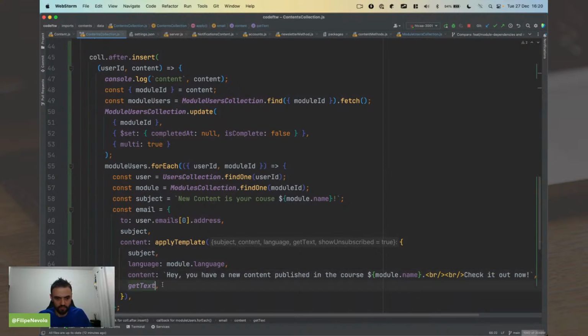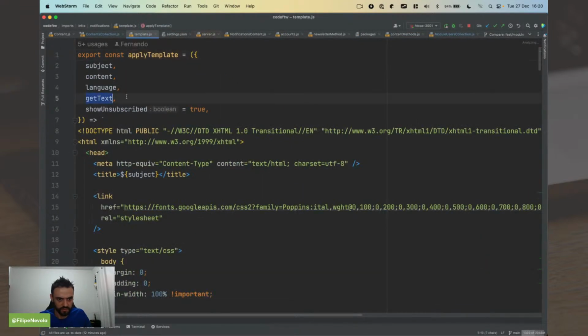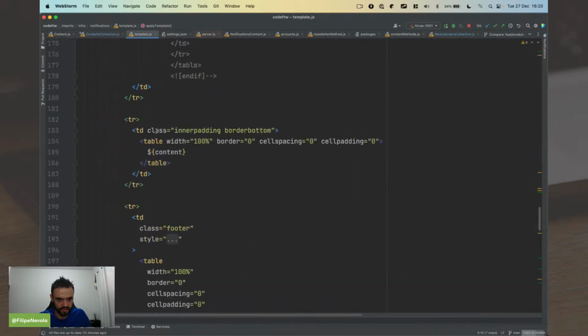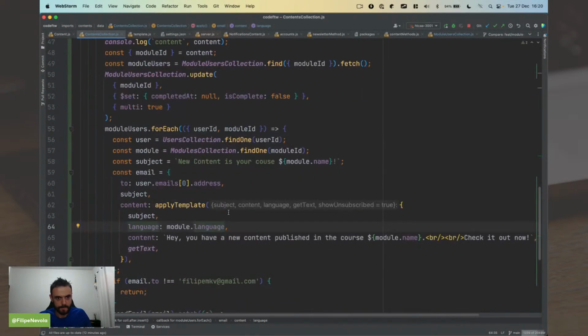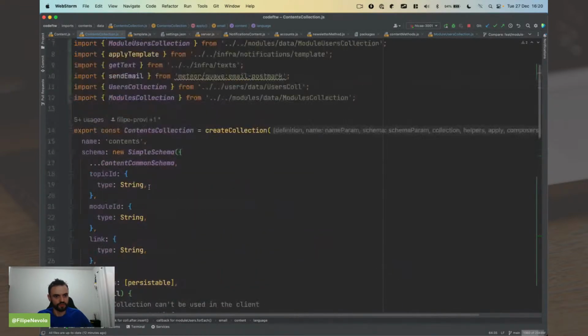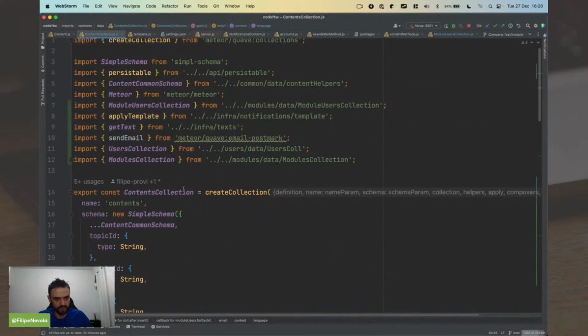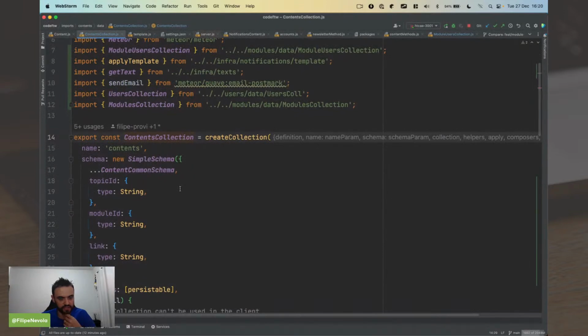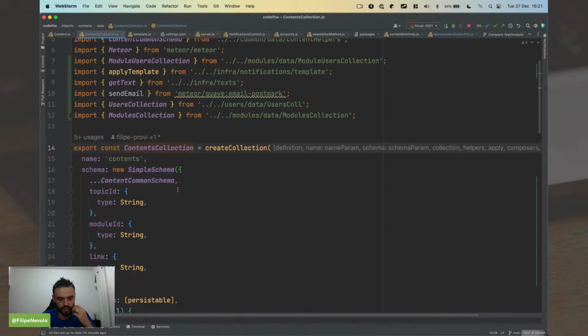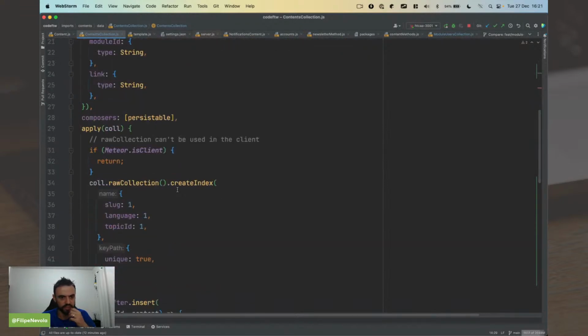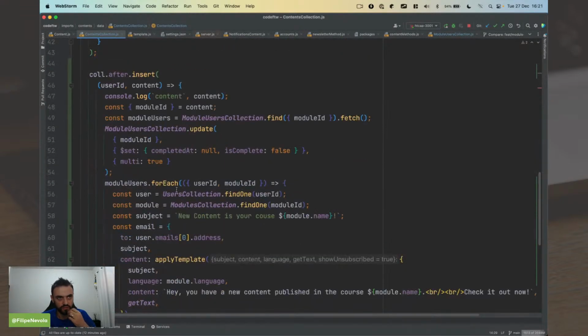But you have multiple languages here. So let me see just this apply template if I need to provide this get text. I think so. Okay. But you should move this code from here, right? Because I think this collection is also using the client side, so it's going to be a mess. I think this way is probably not the best way to do it.